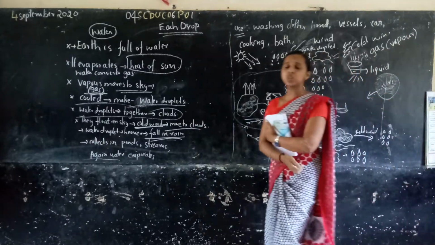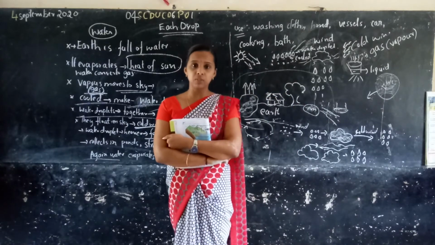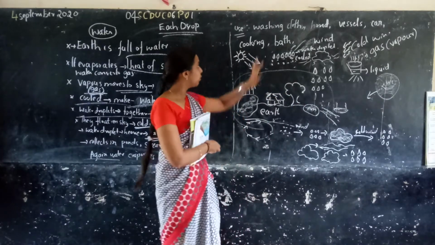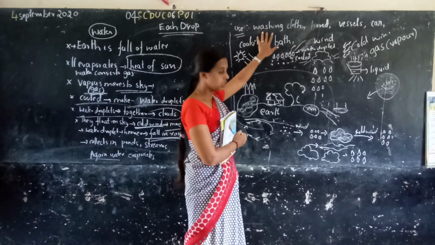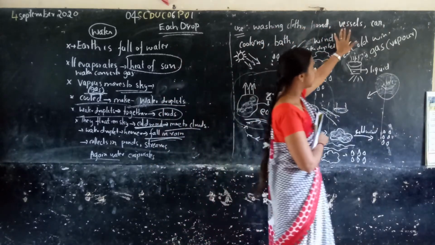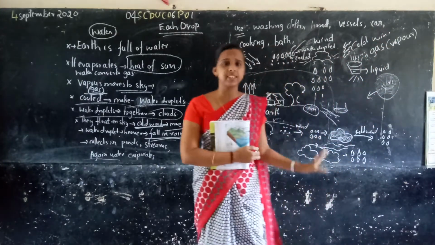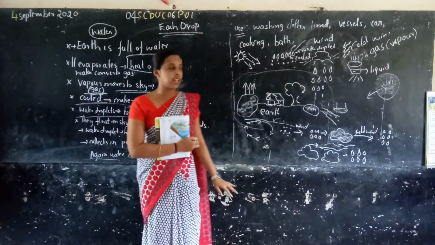So where do we use water, children? Yeah, we use water for washing clothes and washing hands, vessels, car or any vehicle, Activa, scooty, bike, etc. So many cases, right?